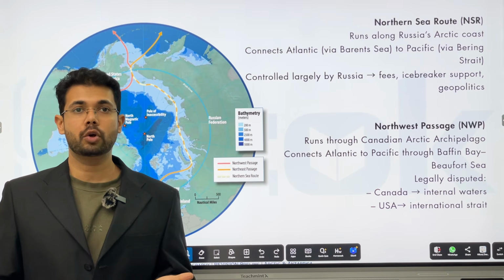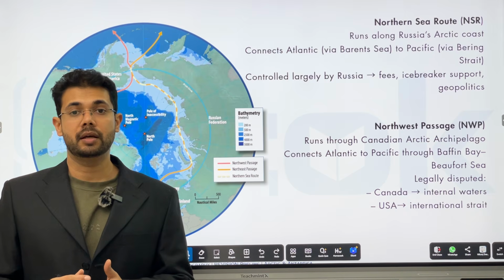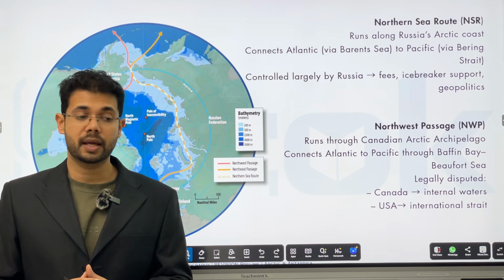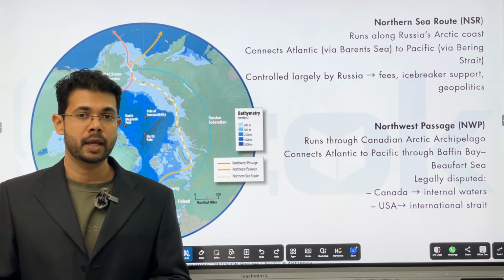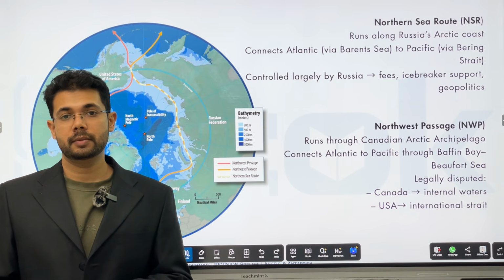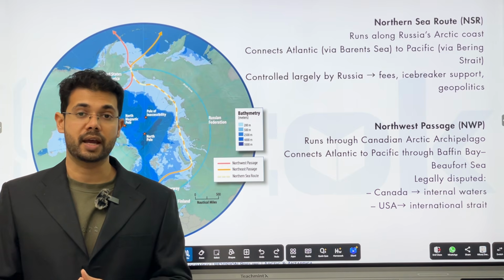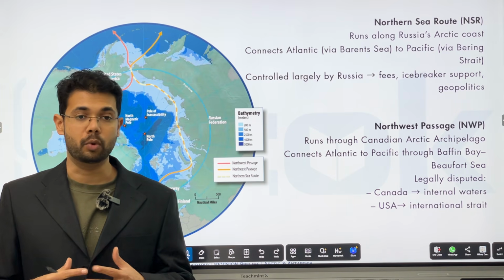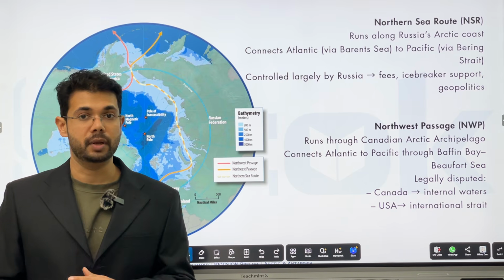Now, less freezing and climate change means that it will be accessible for 2 to 3 more months. In trade and commerce terms, this is a huge benefit, huge profits, and a lot of economy will be blowing up. Hence, these two routes have suddenly become extremely important.